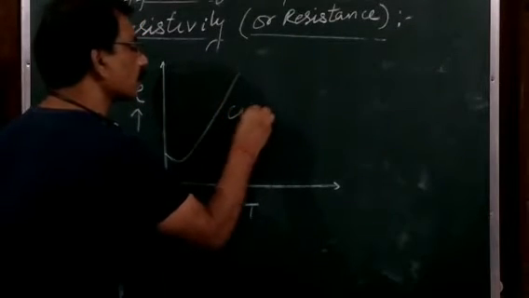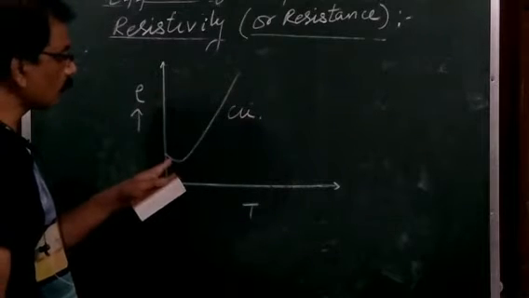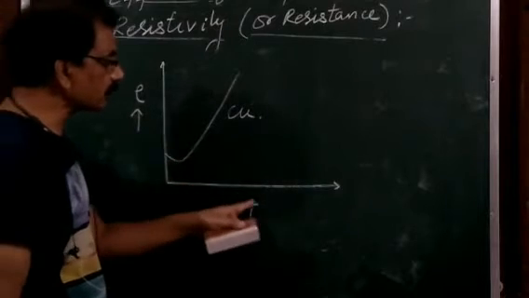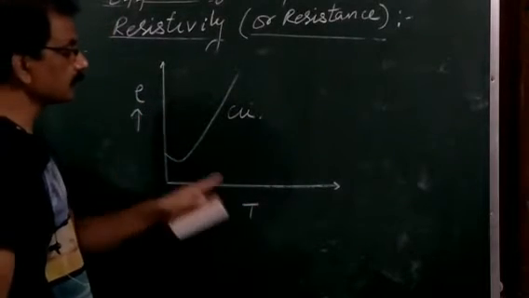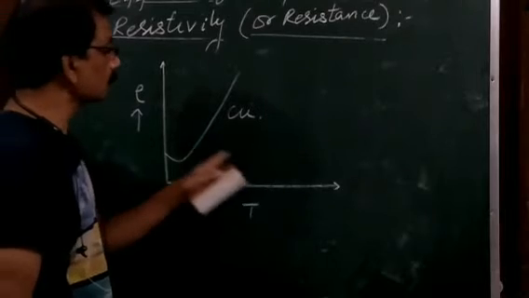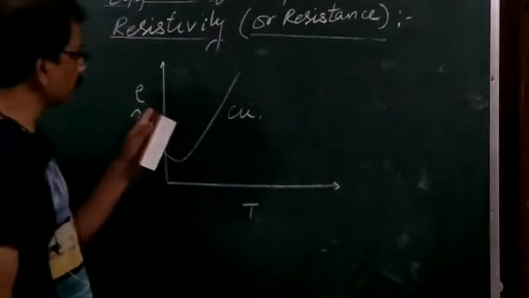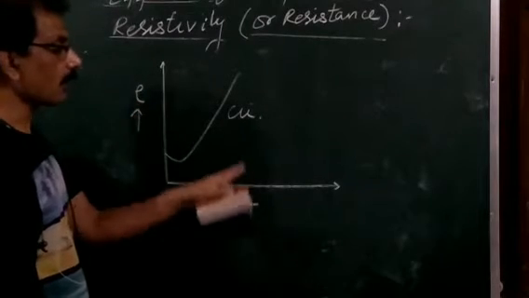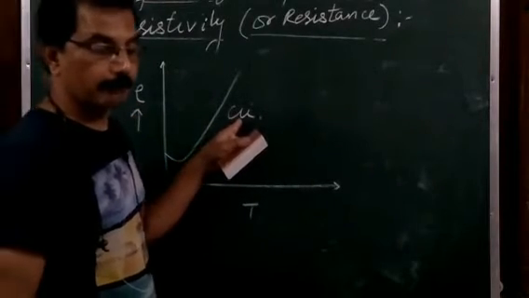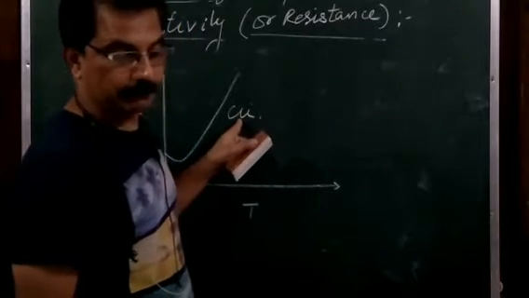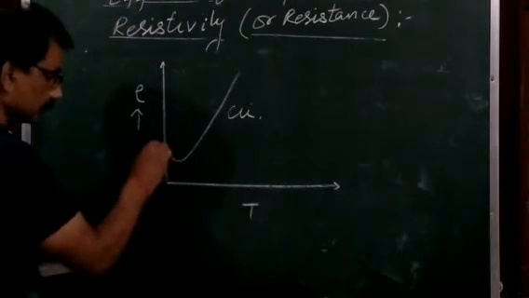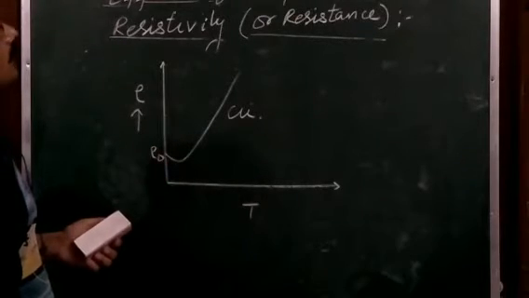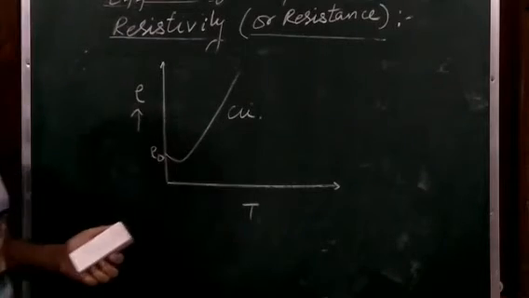Suppose this is drawn for copper. It means at lower temperature the resistivity is non-linear, but as we increase the temperature, the resistivity increases proportionally to the temperature of that wire. In this way, we can find a graph between resistivity and temperature of a metal. Here, copper is a metal. Similarly, we can define the resistivity of alloys.